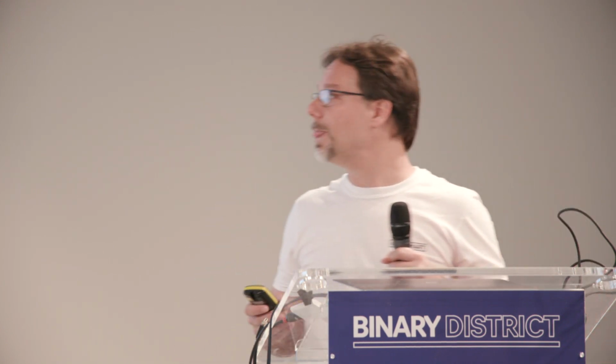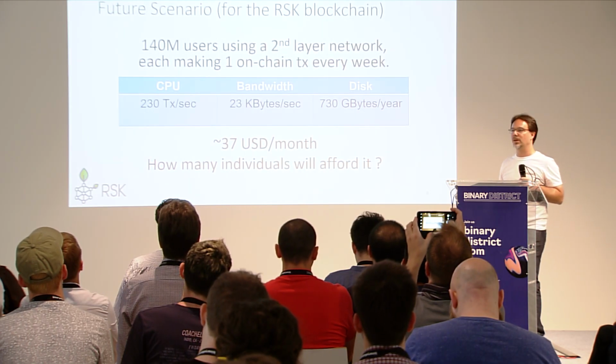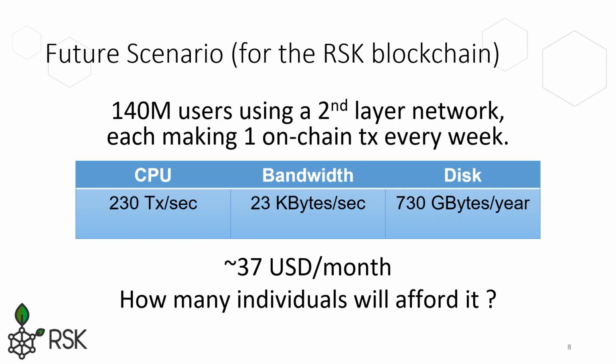And we need 200 transactions per second, 23 kilobytes per second of bandwidth, and at least 700 gigabytes of disk per year. And approximately in the cloud, that costs about $37 a month. So I'm not saying that you should put your node in the cloud. That's not very secure, but this is just for measuring the difference of node cost. So how many individuals can afford this in the third world, if you want to reach a billion unbanked users?